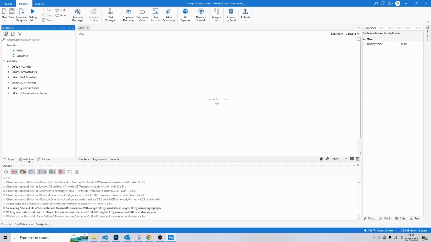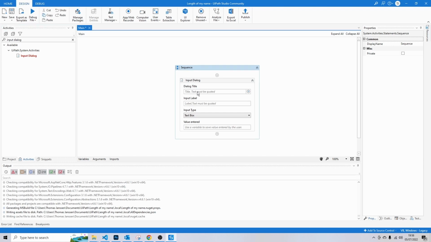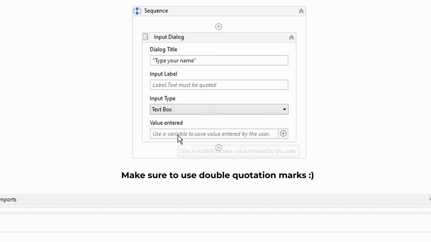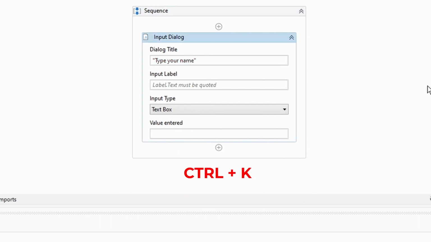Go back to Activities. And we're going to search here for an input dialog. Pick the input dialog and drag it to the center of the screen. The title is "Type Your Name". I'm going to skip the label for now and click on Value Entered. Now press Ctrl K and we'll create a new variable. And I'm going to call this variable myName. It doesn't really matter what you call the variable, you just use the same variable name in the next step.